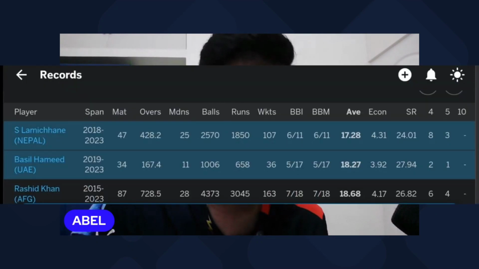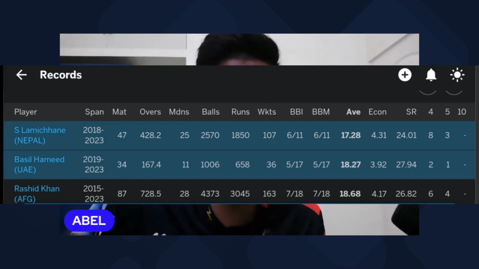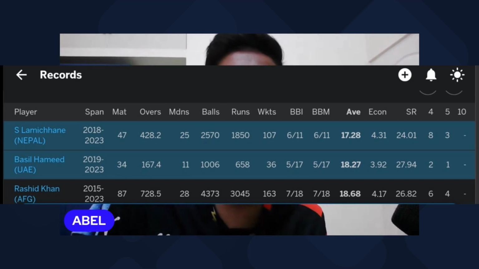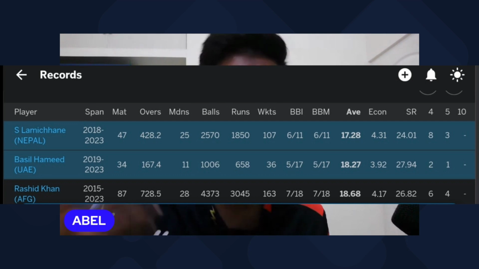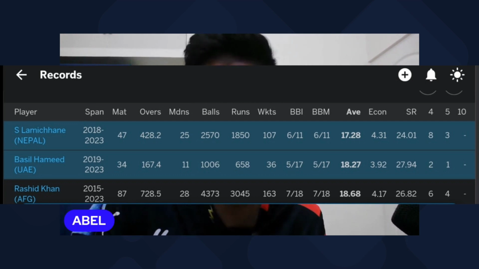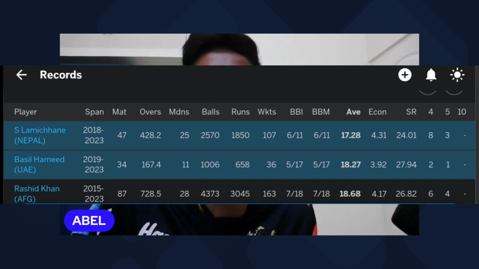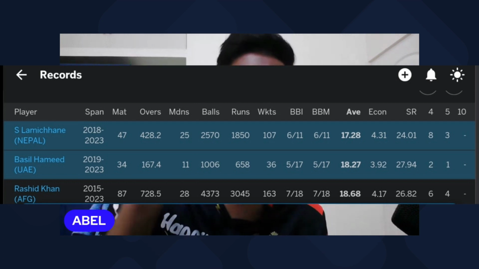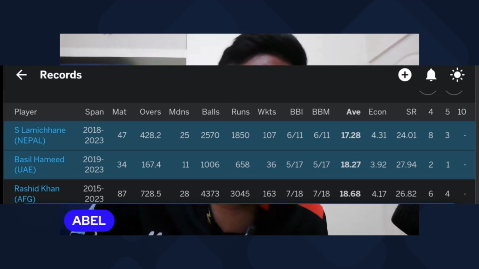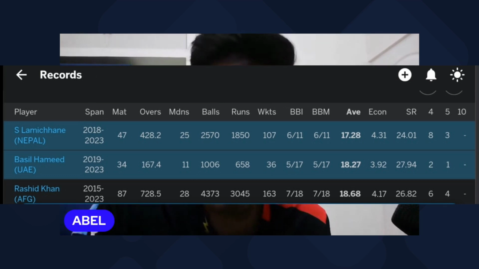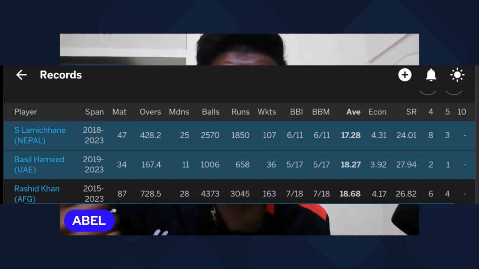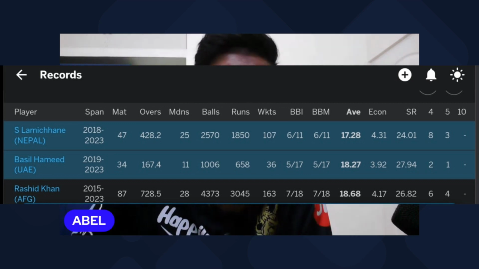Because there are some interesting players out there with some of the best bowling averages in the world, especially in the one day format. Let's start out by looking at the bowling average from the limited overs perspective, because that is where the runs conceded becomes even a prominent factor. Take Sandeep Lamichhane, for the matter. In this particular figure, you can understand his bowling average is 17. Sandeep Lamichhane concedes close to 17 runs before he picks up one wicket, and that is a phenomenal stat to have. This is the number one stat in the world for that matter.